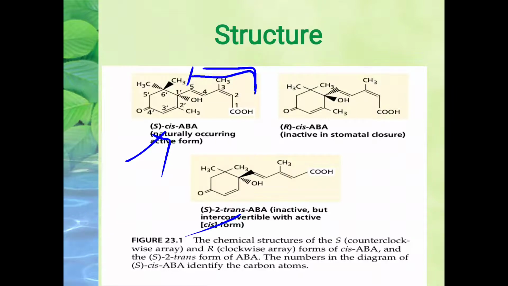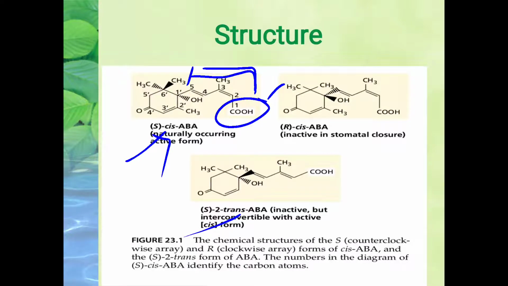Okay, and the carboxyl group at carbon number 1 will determine... not carbon number 1, in the sense the carbon number 2 where the carboxyl group is attached, which is to be termed as carbon number 1. I said it wrong. So it is attached at carbon number 2, but we start from here, from the main functional group, as 1. So it was said by mistake. It is basically attached at carbon number 2, which determines the cis as well as the trans isomeric form of abscisic acid.